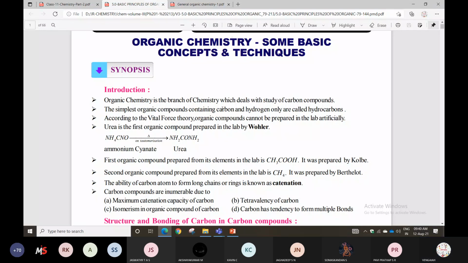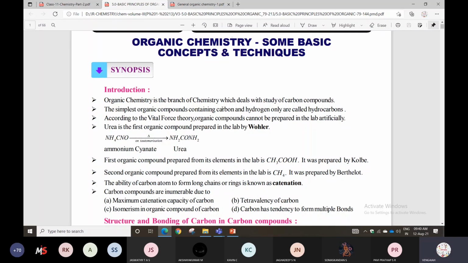But the first organic compound prepared from its elements is acetic acid. So finally, before that, with the help of inorganic compounds, they prepared the organic compound urea.